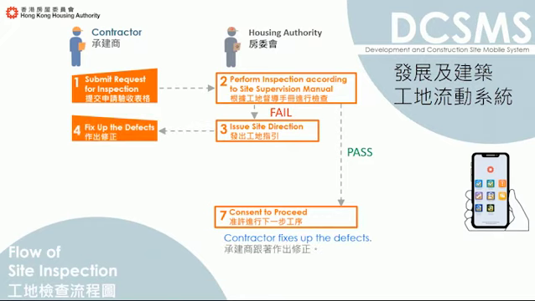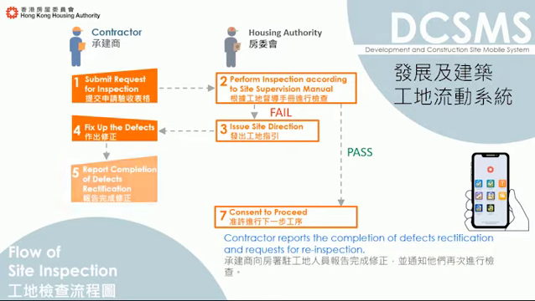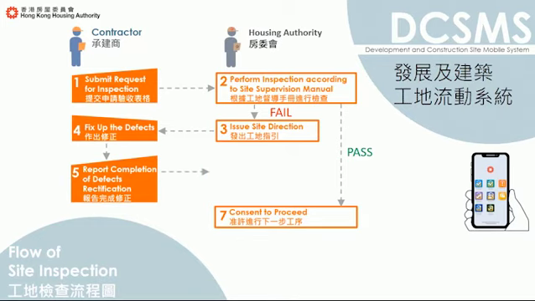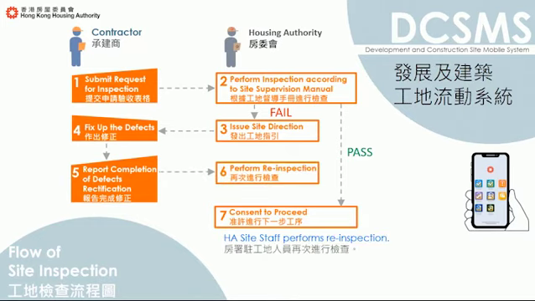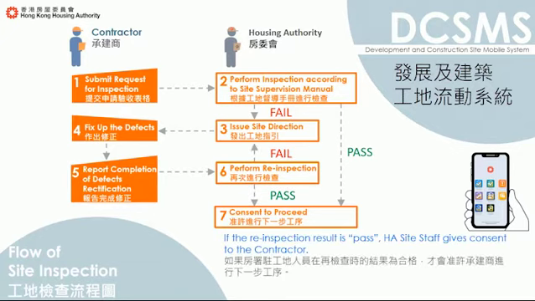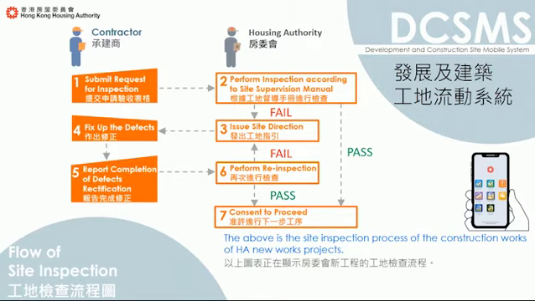Contractor fixes up the defects. Contractor reports the completion of defects rectification and requests for re-inspection. HA site staff performs re-inspection. If the re-inspection result is pass, HA site staff gives consent to the contractor. The above is the site inspection process of the construction works of HA New Works projects.